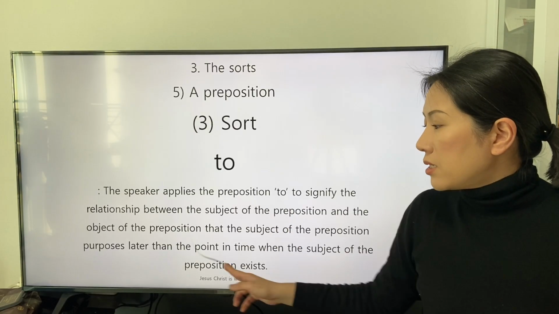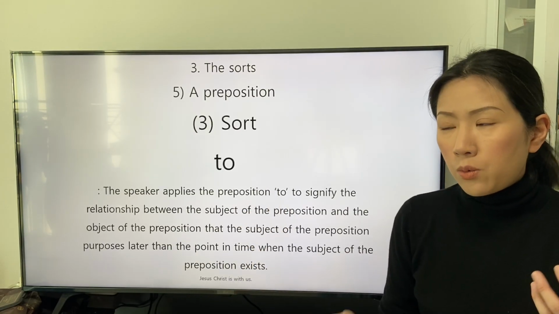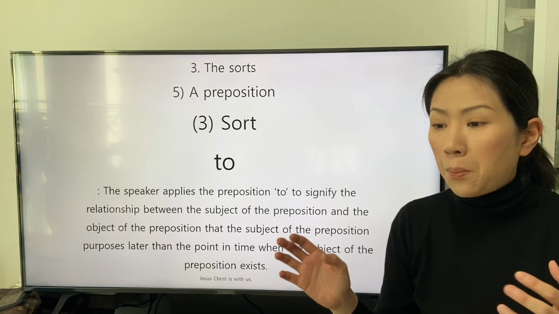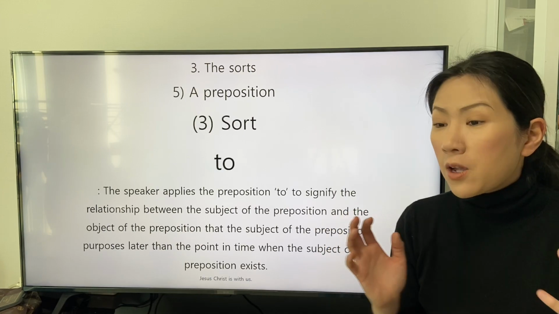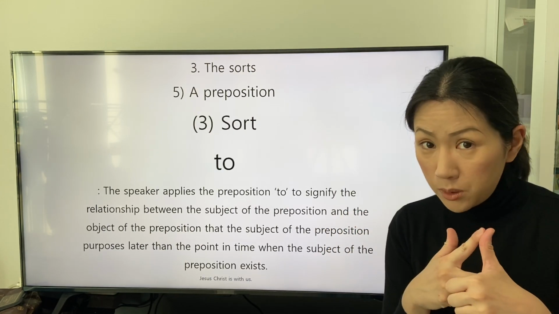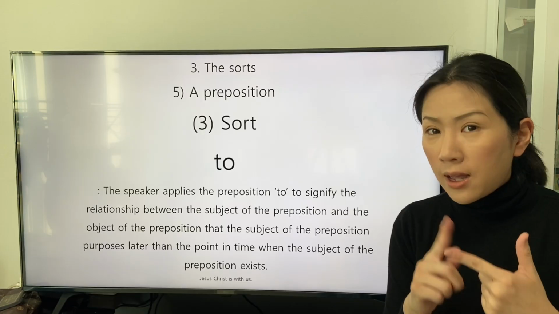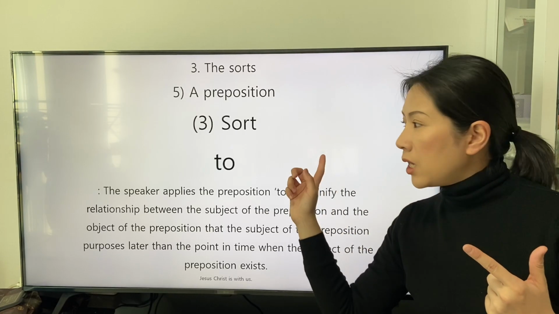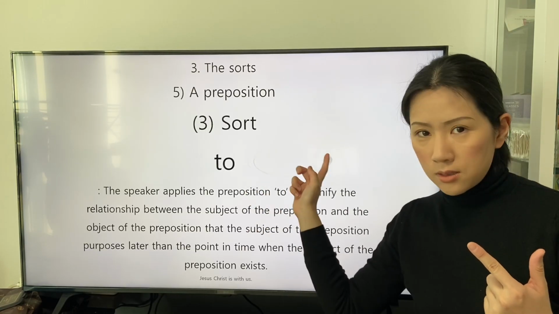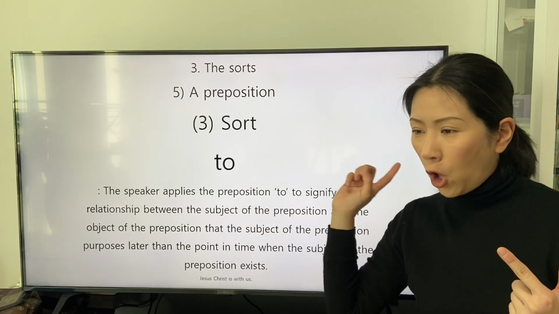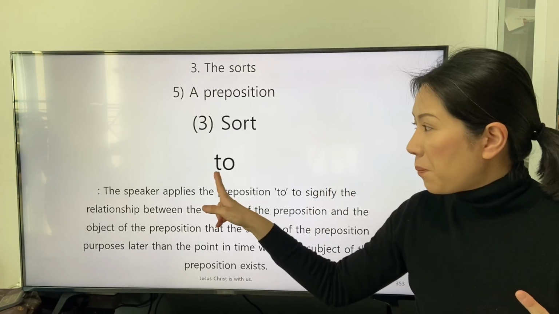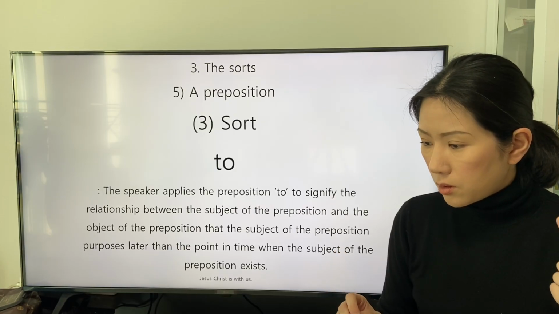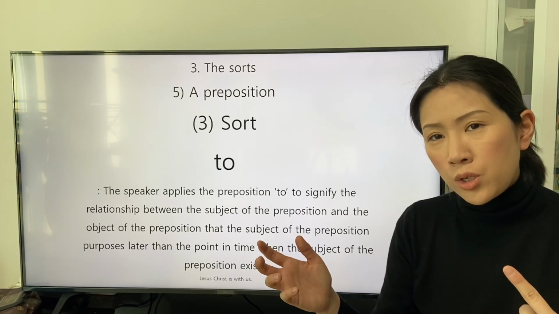And from this explanation, we can discern the differences. The difference between the point in time when the subject of the preposition has a purpose and the point in time, the future point in time, when the existence of the object of the preposition to happens to be real.